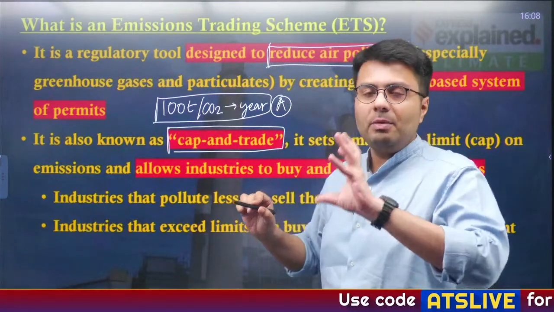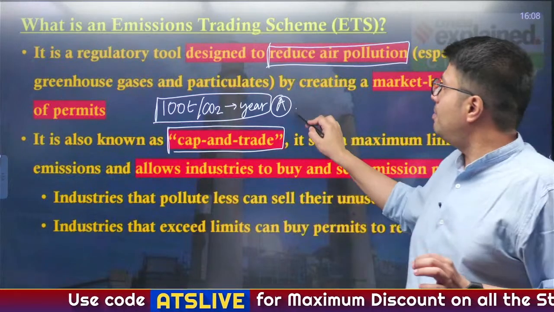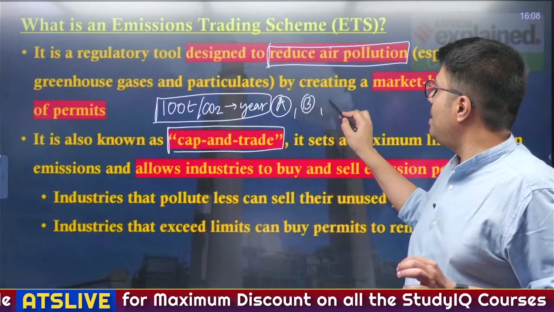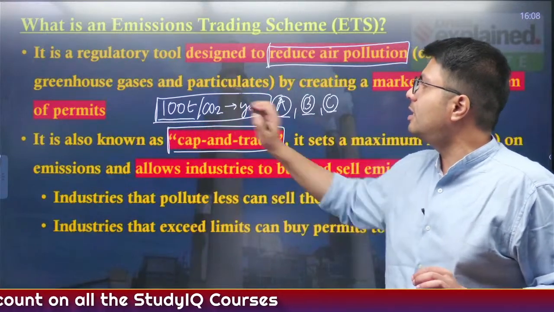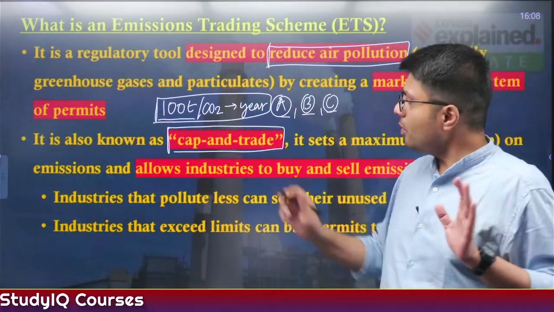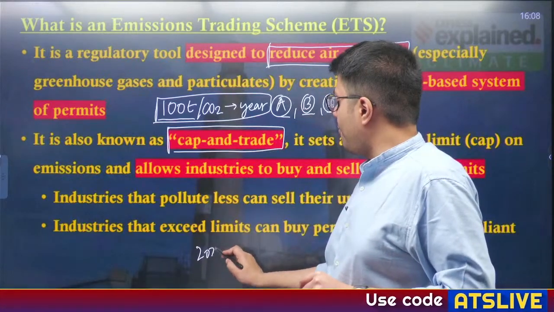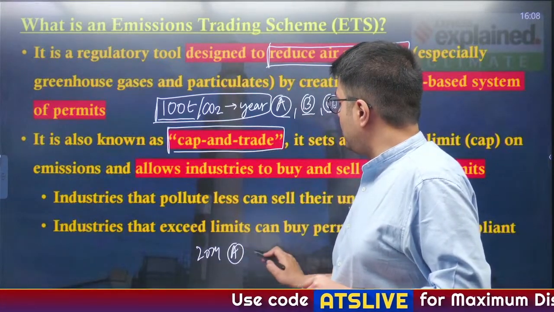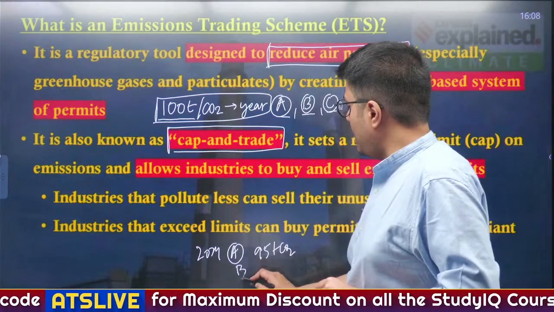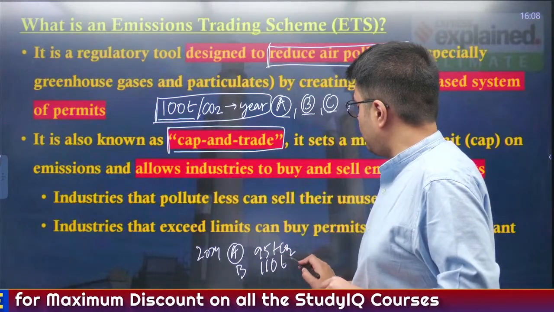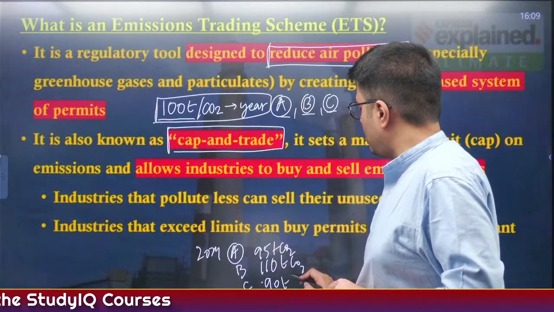Similarly, there might be other factories of similar size. So similarly, for factories A, B, C, I have imposed the limit that they can only emit 100 tons of CO2 every year. So this is how I limit. Suppose in the year 2024, factory A emits 95 tons of CO2, whereas factory B emits 110 tons of CO2 and factory C emits 90 tons of CO2.